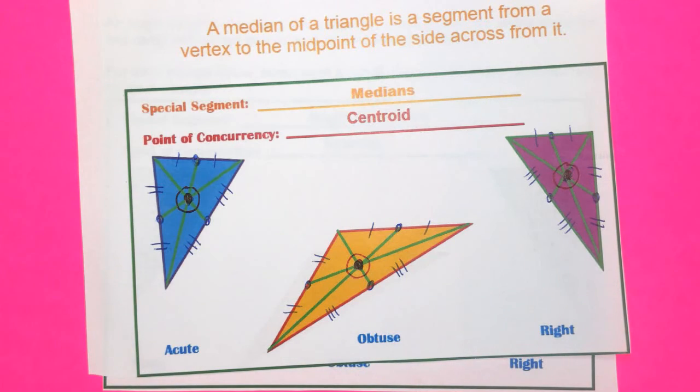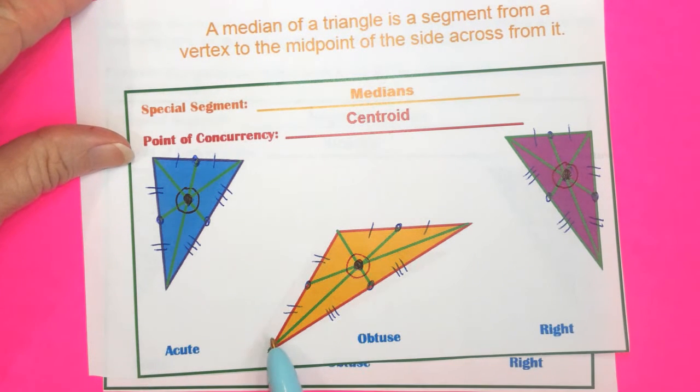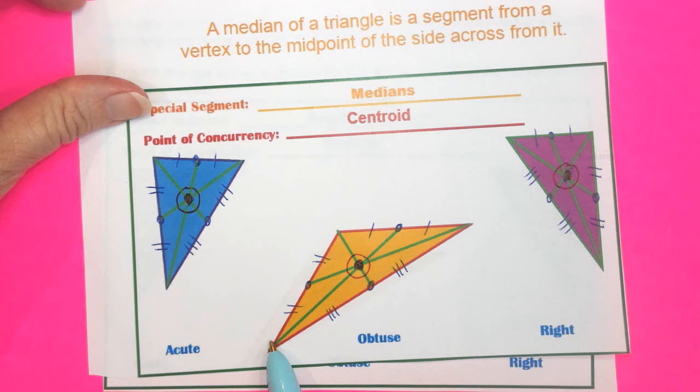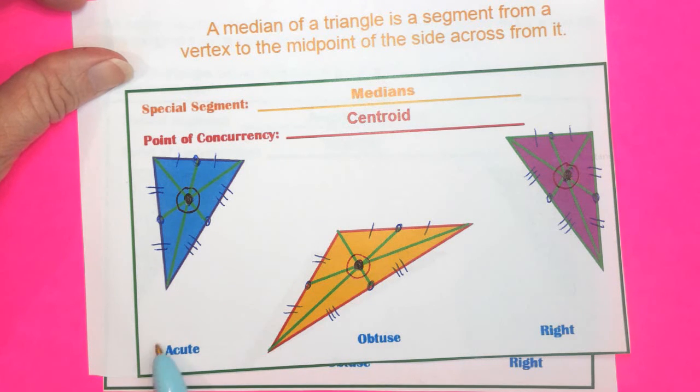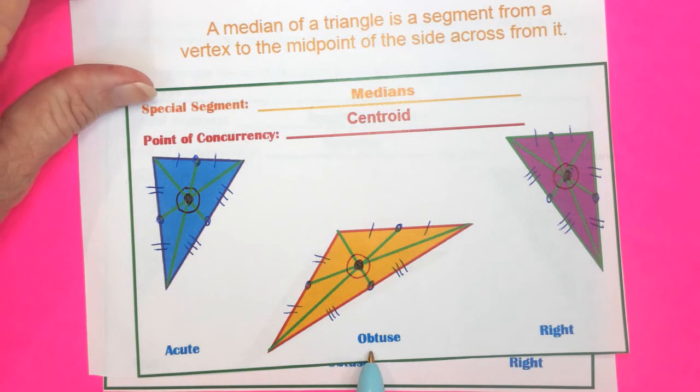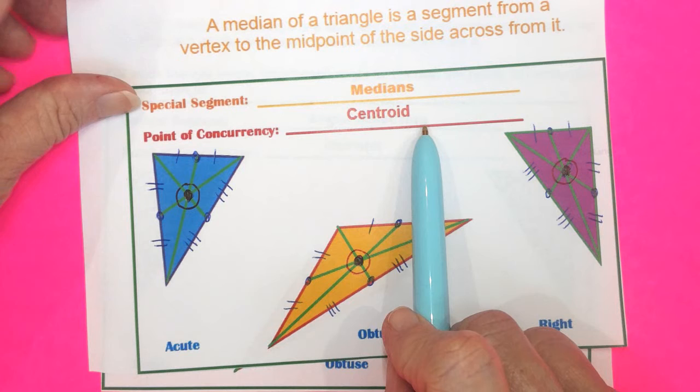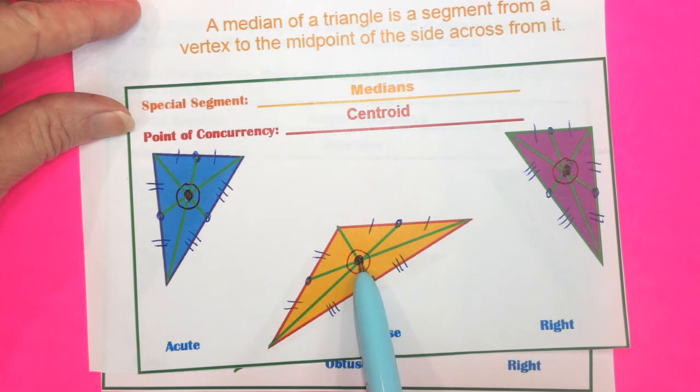The next example, medians, also from a midpoint, extend up to the vertex of each angle, and they are always inside the triangle, no matter if the triangle is acute, right, or obtuse. And they are called the centroid. You'll see it again in physics. It is the center of gravity of every triangle.